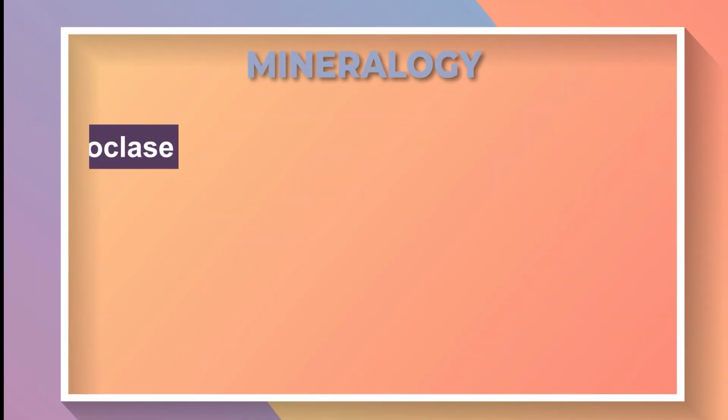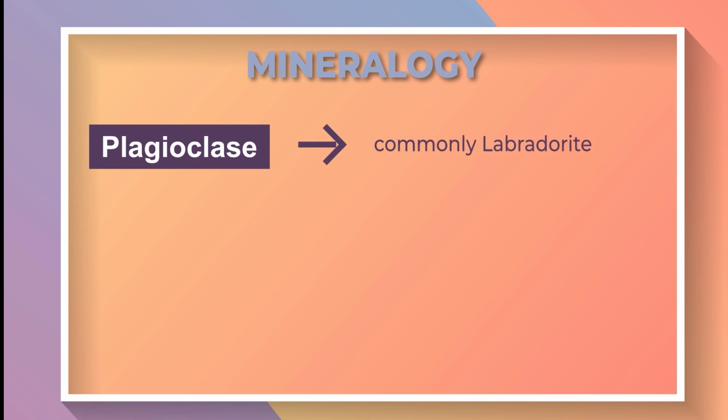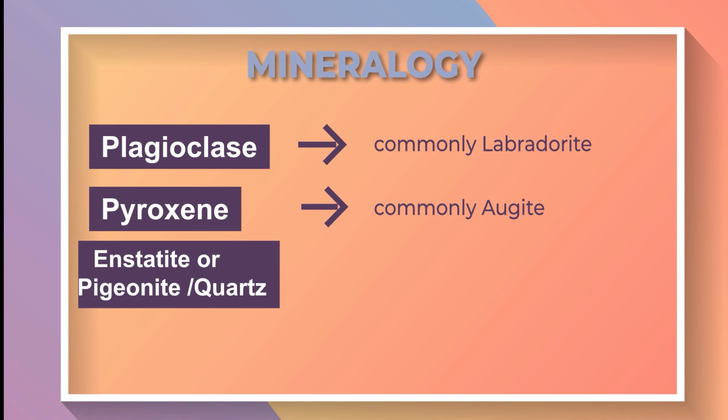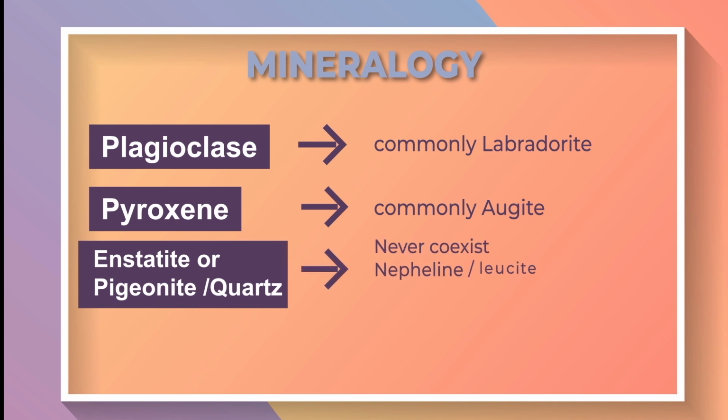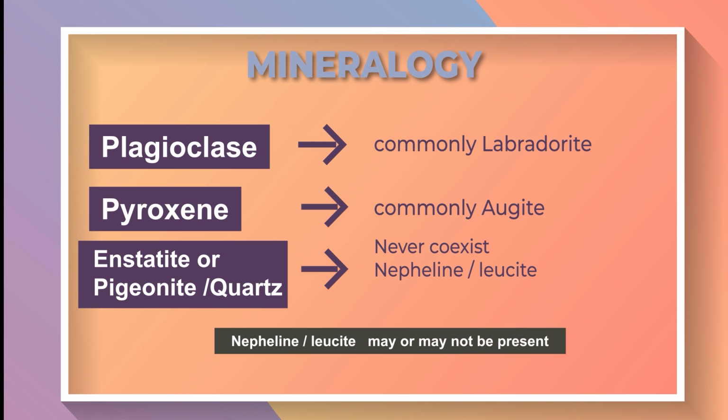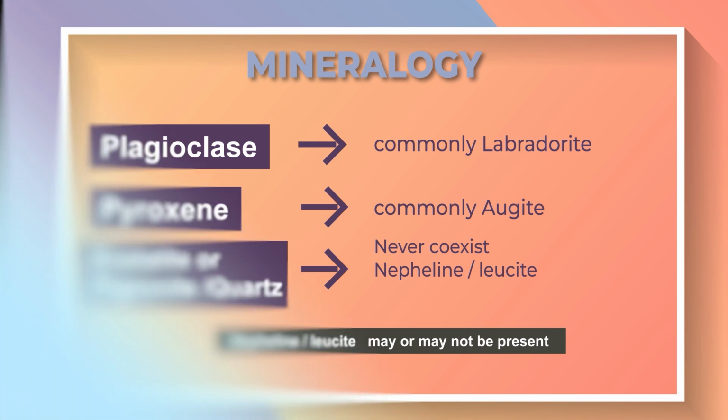Plagioclase is commonly the labradorite variety, and pyroxene is commonly augite. Enstatite or pigeonite or quartz will never coexist with nepheline or leucite. Nepheline and leucite are quartz deficient minerals, so they will never occur with enstatite, pigeonite or quartz.